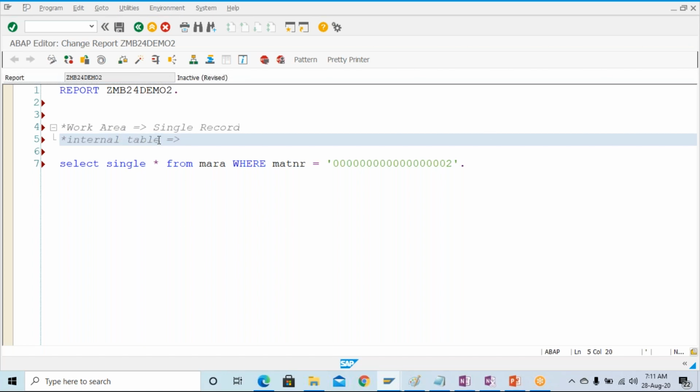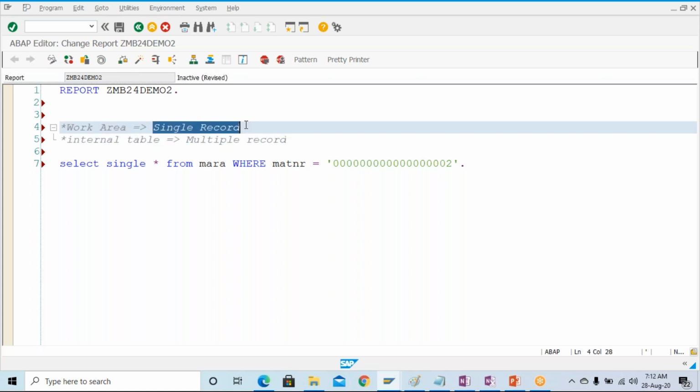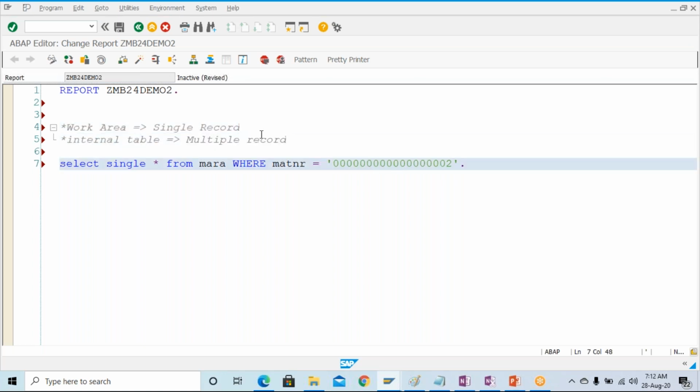We'll discuss more about this. Just to understand, an internal table we have to declare when we have to fetch a list of multiple records. So work area is for the purpose of a single record, and internal table is for the purpose of multiple records.